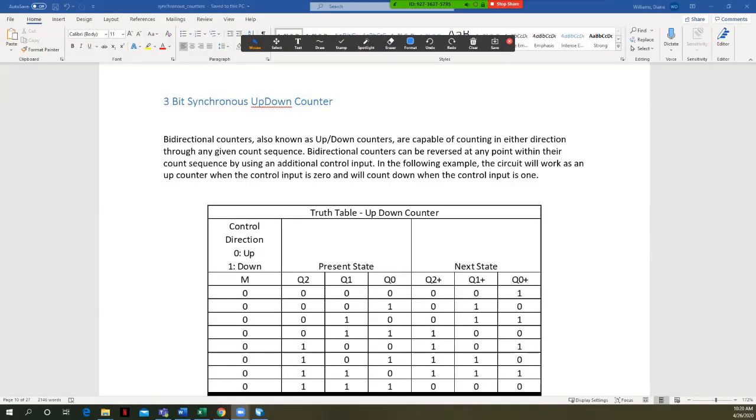Right? And so we'll define this in our circuit as the circuit will work as an up counter when the control input is 0 and will count down when the control input is 1. So control input 0, we count up. Control input 1, we count down.